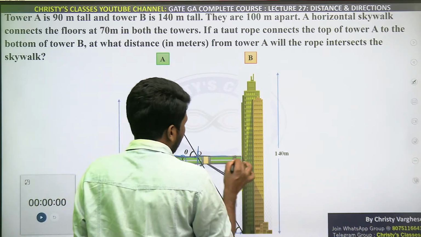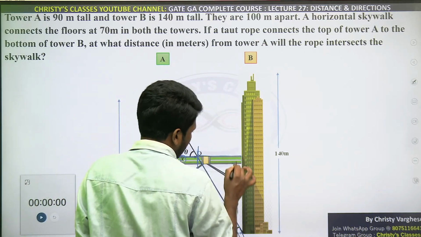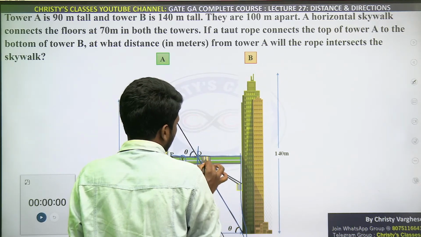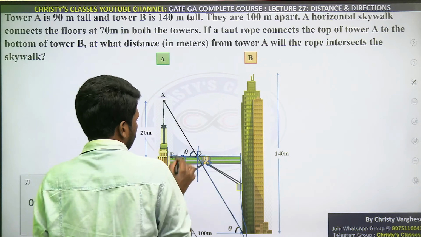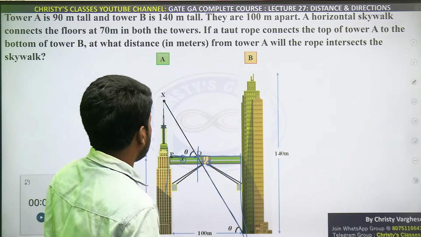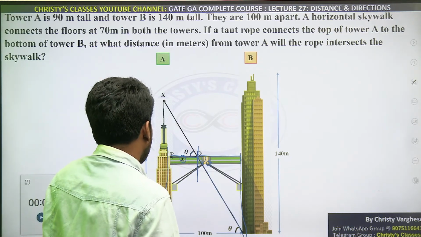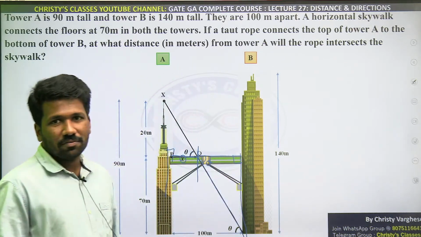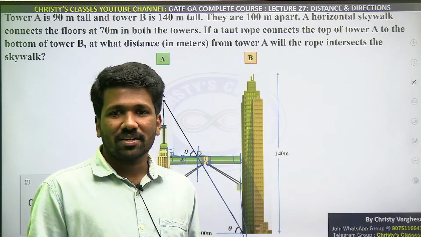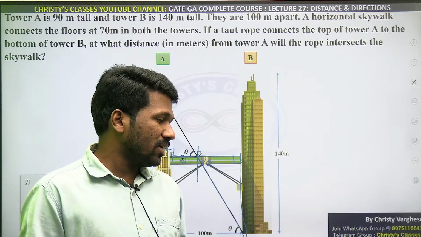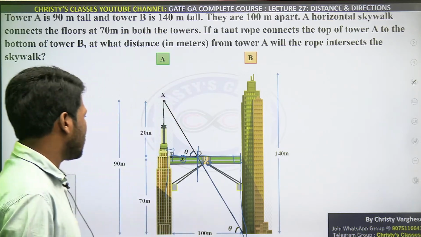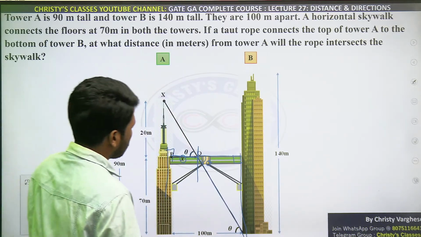Now considering these two triangles is enough, like we did in many questions today. If this is theta, then this is also theta. Why? Vertically opposite angles they are. And this is 90 degrees, so this is also 90 degrees, and that is enough to say that these two triangles are similar. Similarity of triangles, if you don't like, use trigonometry, that also gives you the same answer itself. So both are same itself.